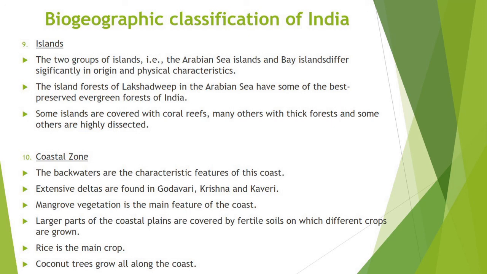Larger parts of the coastal plains are covered by fertile soils on which different crops are grown. Rice is the main crop of these areas. Coconut trees grow all along the coast.